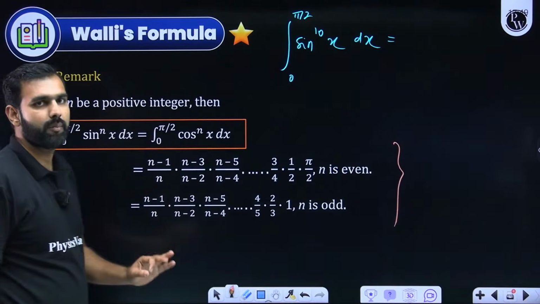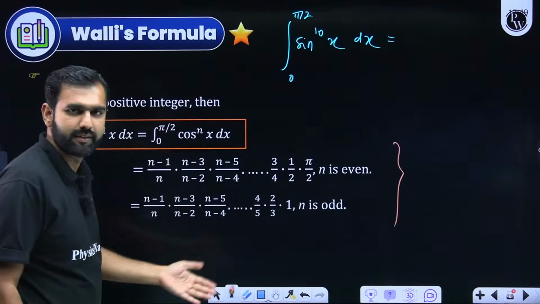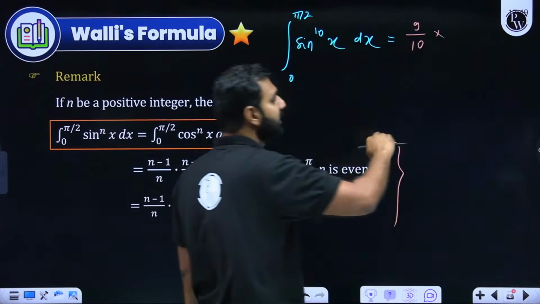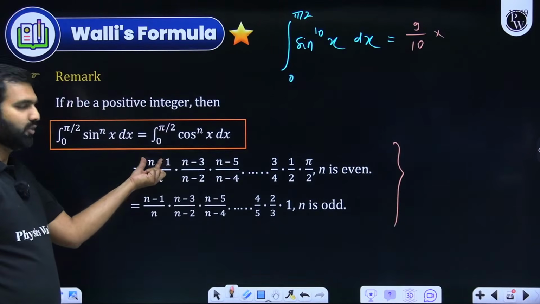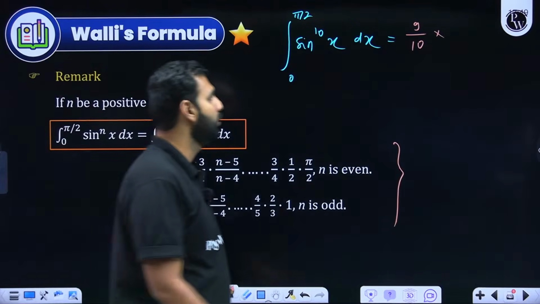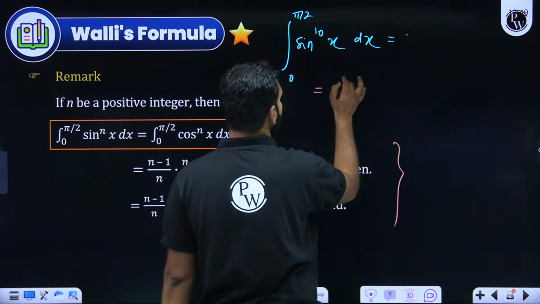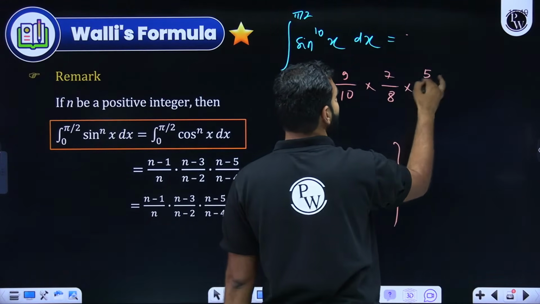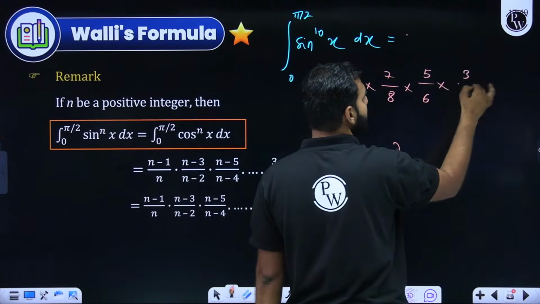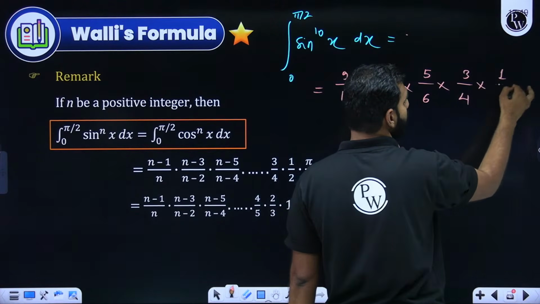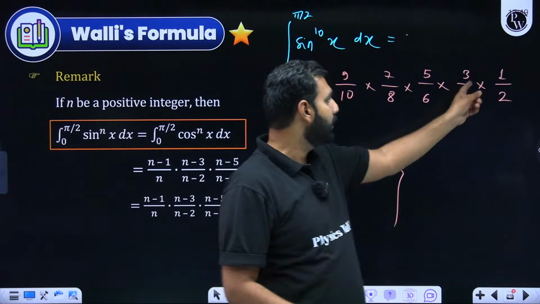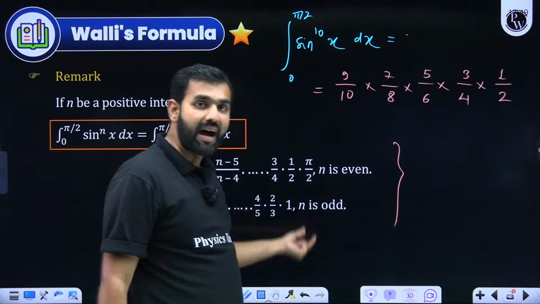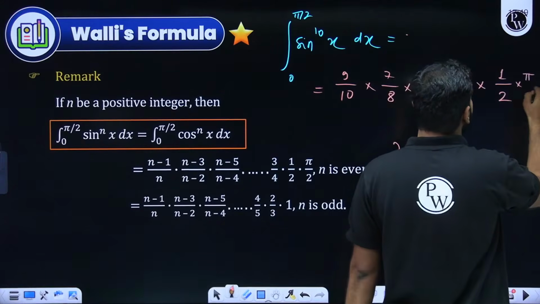What does it mean? (n minus 1)/n. Very simple formula it is. You need not even remember this, just look at the pattern. n minus 1, 10 minus 1 is 9, by n. Now what you do is just keep subtracting 2 from it, which means from the numerator subtract 2, from the denominator subtract 2. So here I'll be writing the answer. I hope you're okay with that. (n minus 1)/n. So 9 minus 2 is 7, 10 minus 2 is 8. 7 minus 2 is 5, 8 minus 2 is 6. 5 minus 2 is 3, 6 minus 2 is 4. 3 minus 2 is 1, 4 minus 2 is 2. Now, if I subtract 2 further, I'll start getting negative values. So there I stop. And I already knew that n was even, so I'll append a pi by 2 here in the end. Everybody understood this?